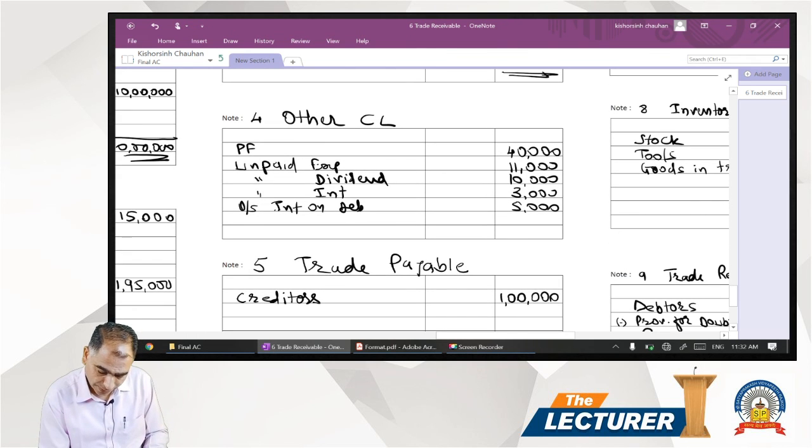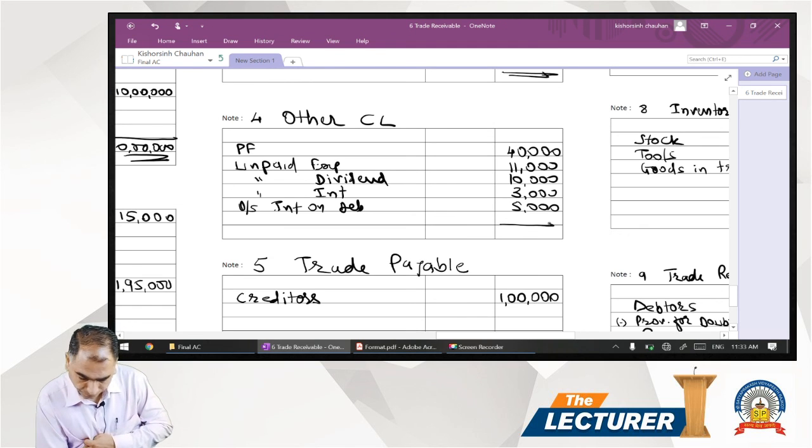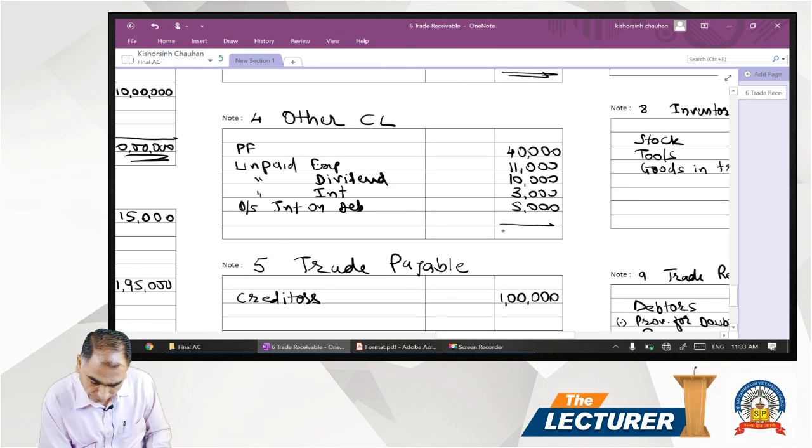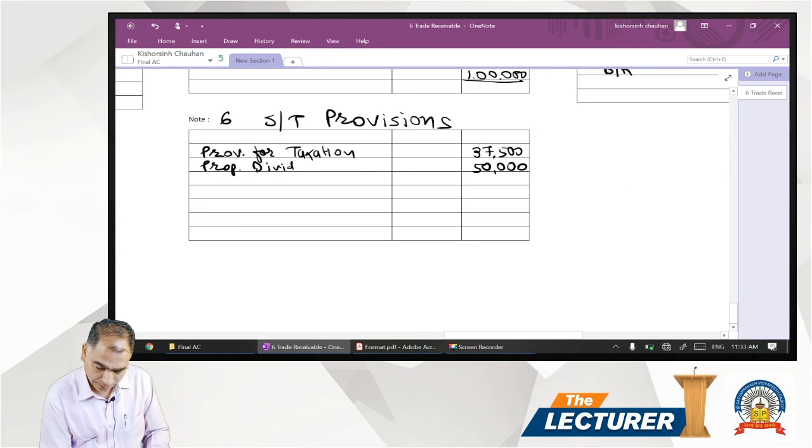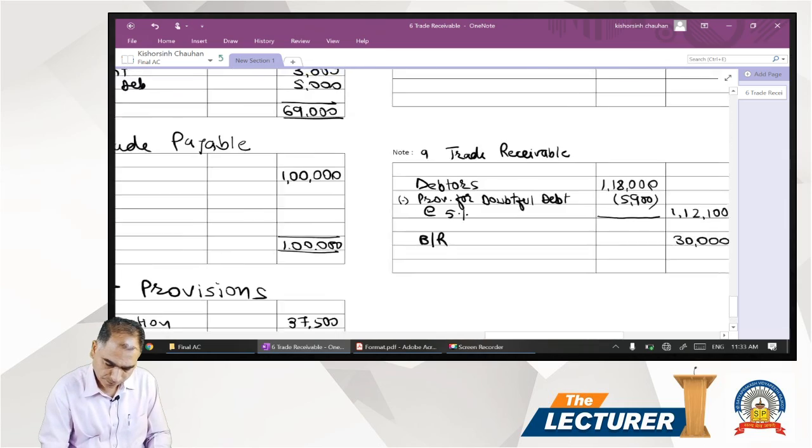Then other current liabilities we have 69,000. Trade payable we have 1 lakh rupees. Then short term provisions 87,500.